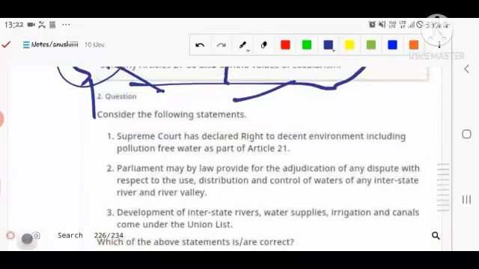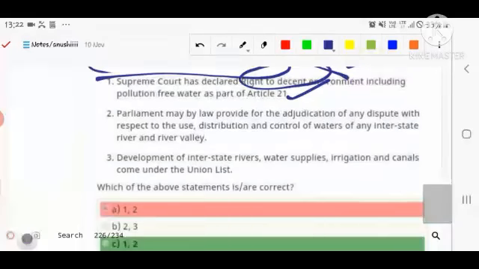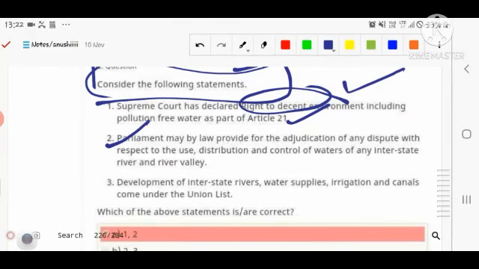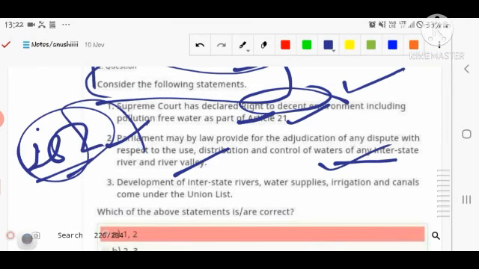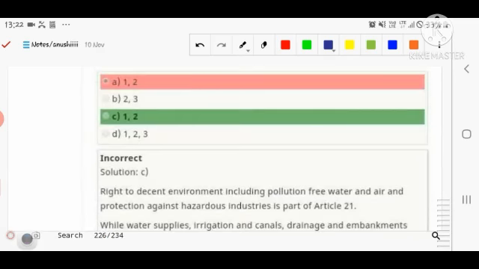Number four, second question, if you are talking about the Supreme Court. Article 21 is related to the right to dissent. Yes, that is also correct. Number second, the Parliament may by law provide for the adjudication of interstate river water disputes. Yes, that is also correct. As per Article 262, the power is given to the Parliament and not to the Supreme Court to adjudicate this type of dispute in the country. Number four, development of interstate river water, that is part of the state list, so that is not correct. So first and second are correct here.